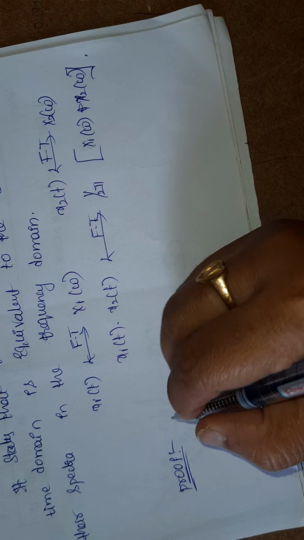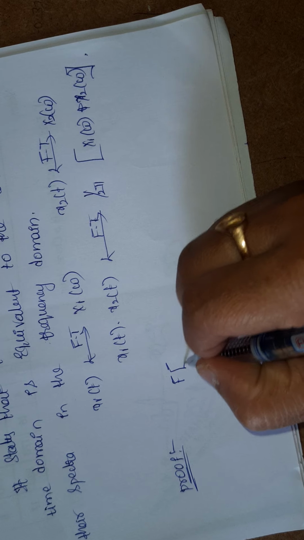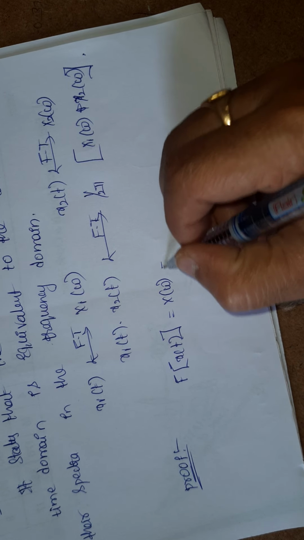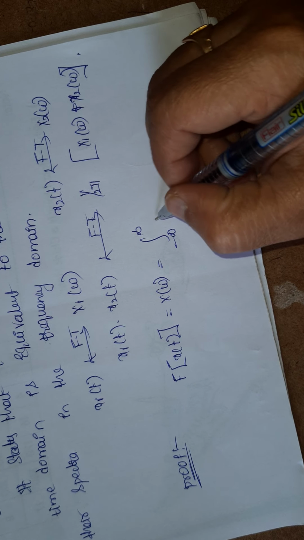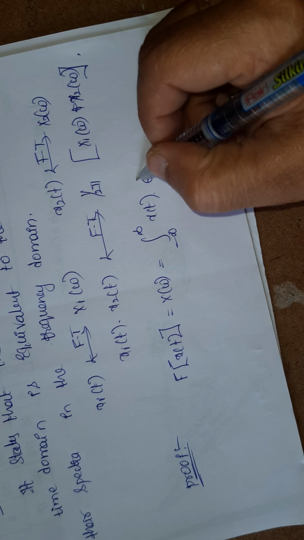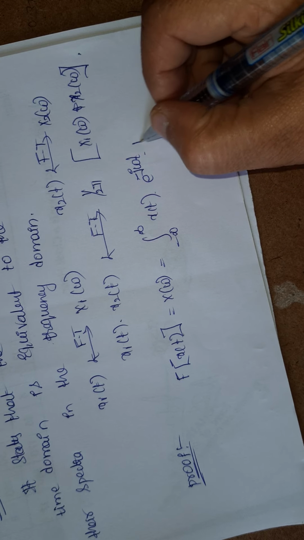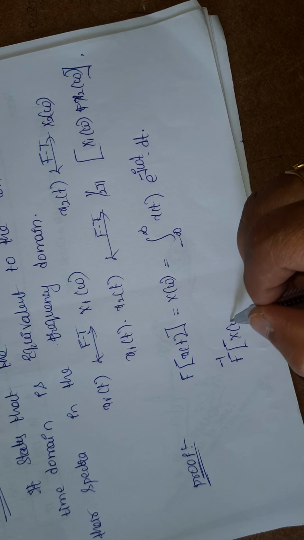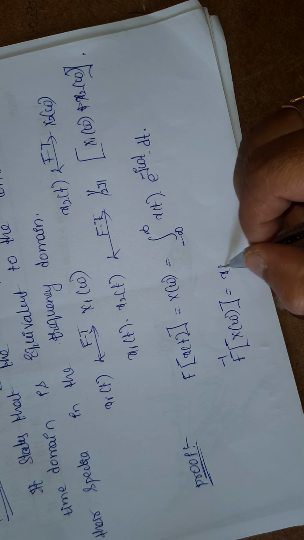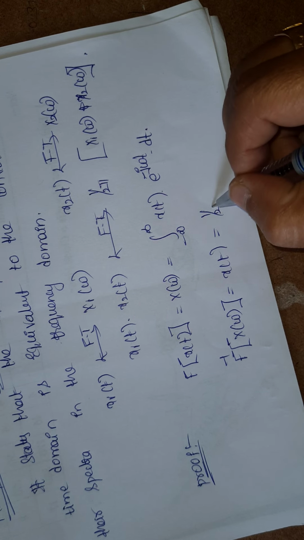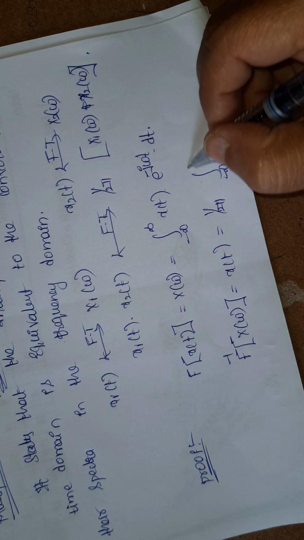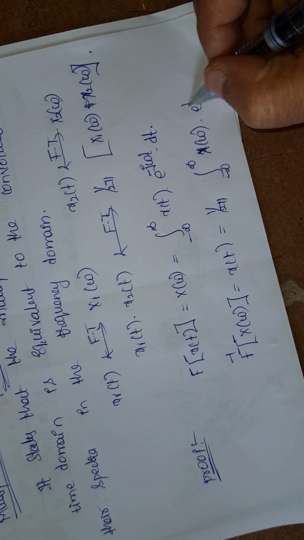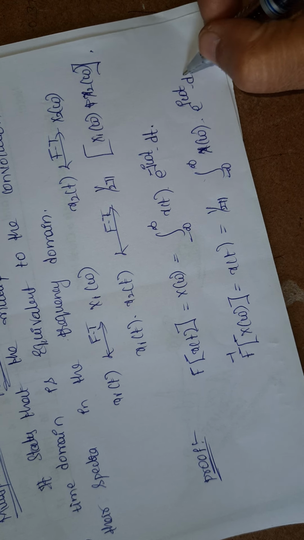Here the Fourier transform of x of t is nothing but x of omega. The general formula I am writing: integration over the limits minus infinity to infinity of x of t e power minus j omega t dt. Now the inverse Fourier transform of x of omega is nothing but x of t. I am just writing the Fourier transform pair formulas: integration of x of omega into e power j omega t d omega.